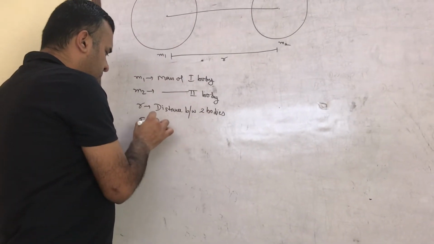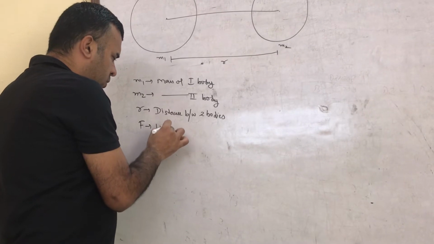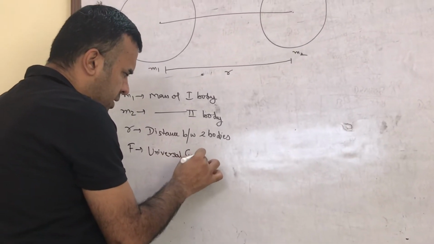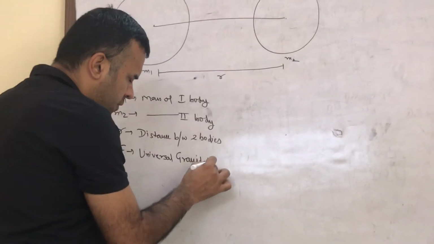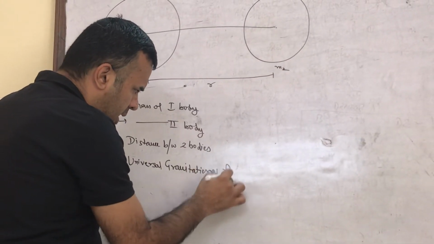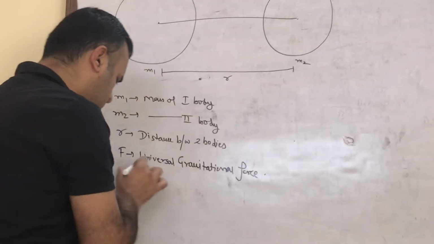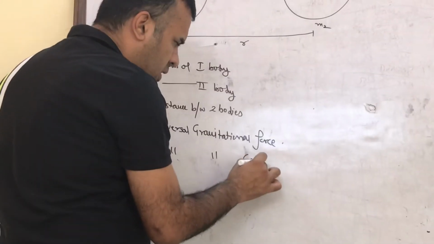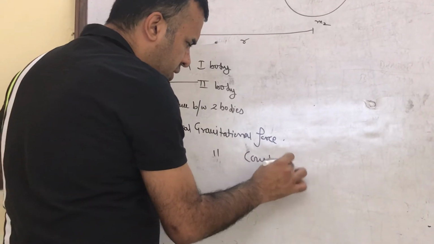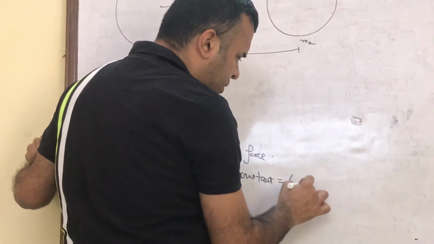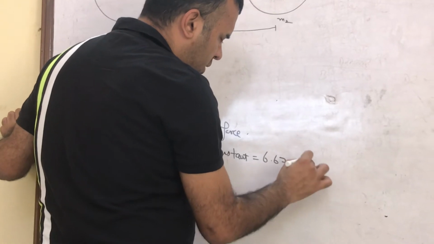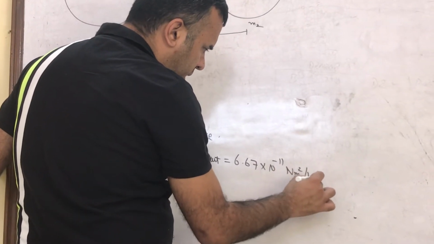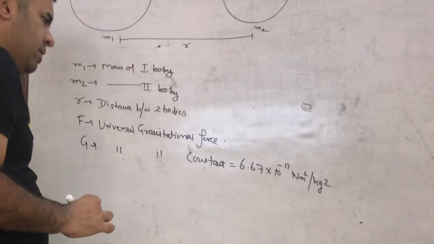Here F is the universal gravitational force, and a constant will come here called capital G, the universal gravitational constant, and its value is 6.67 into 10 to the power minus 11 Newton meter square per kg square.